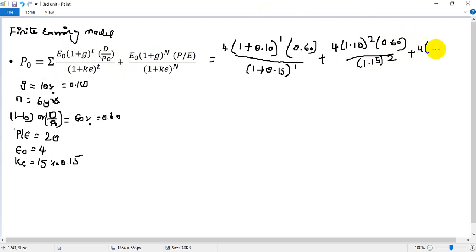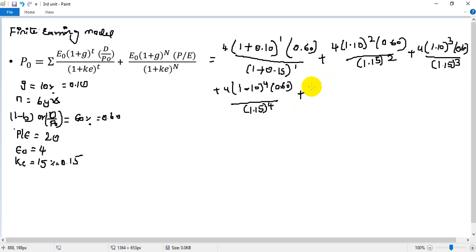So over here earnings 1.10 power 3, 0.60 divided by 1.15 power 3. Plus, it's a continuation, 4 into 1.10 power 4, 0.60 divided by 1.15 power 4, plus 4 into 1.10 power 5, 0.60 divided by 1.15 power 5, plus.